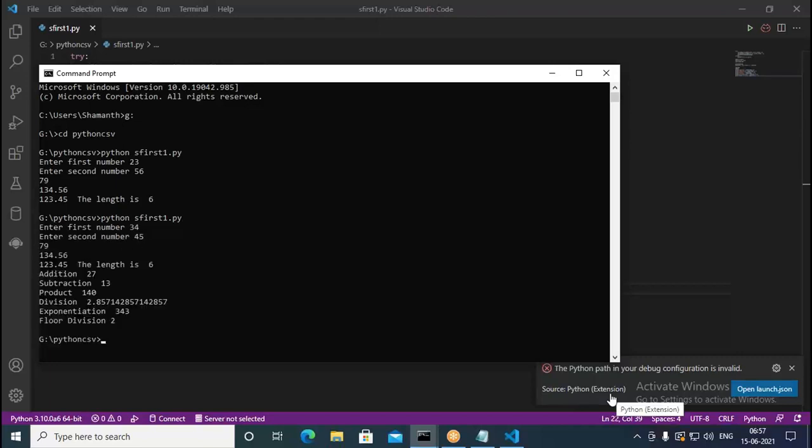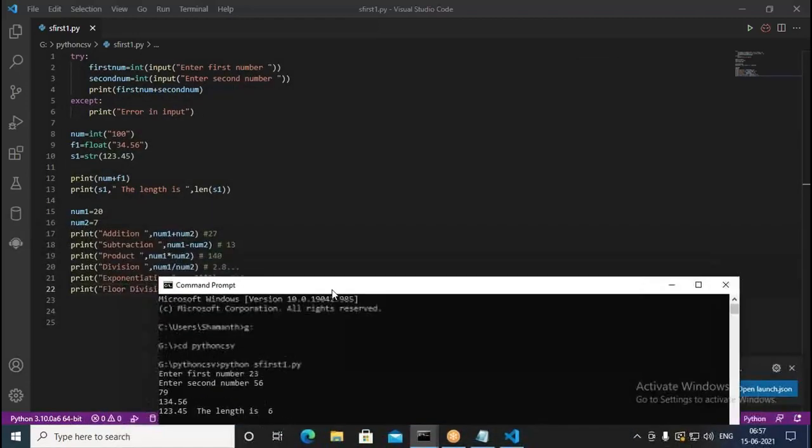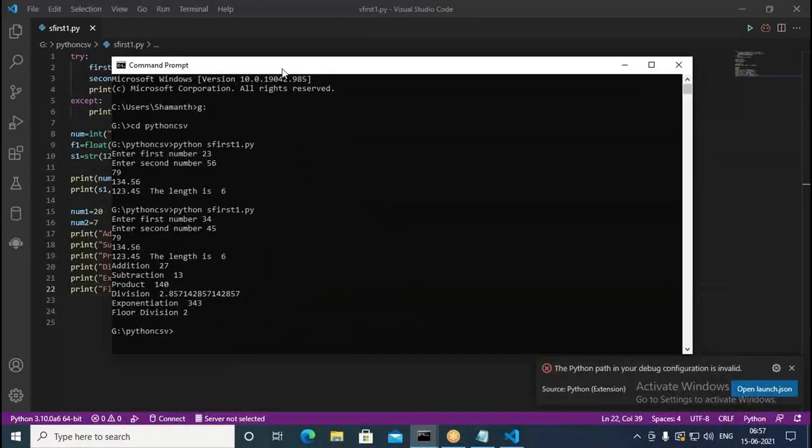So what it says here, addition is 27, subtraction 13, product is 140, and division is what? 2.85, something like that we are getting. I said it as only just 2.8. Okay, yeah. I could not calculate further, so I have put that much. And you can see here up to 15 digits you have precision. Up to 15 digits we have the precision in this case. After that there is no guarantee.